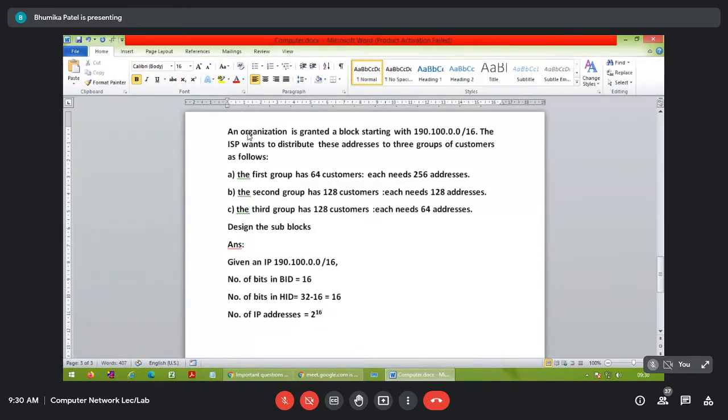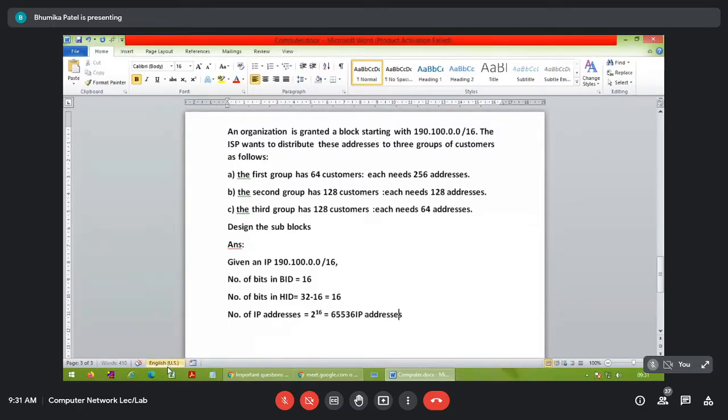2^16. All of you getting why it is 16? Because we are getting this 16. I am not writing it from this /16. What I am doing is 32 minus 16, whatever answer comes, that will be the number of IP addresses. Do you all know this? Yes, ma'am. Okay, so the number of IP addresses is 65536. If you calculate 2^16, it will be 65536 IP addresses.